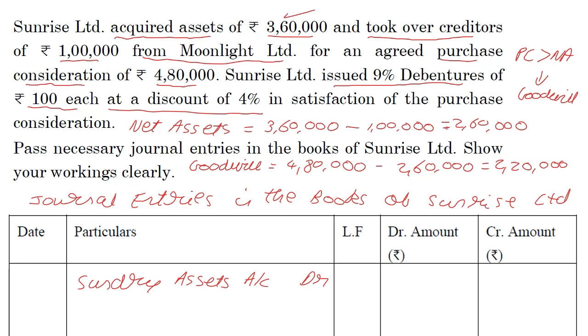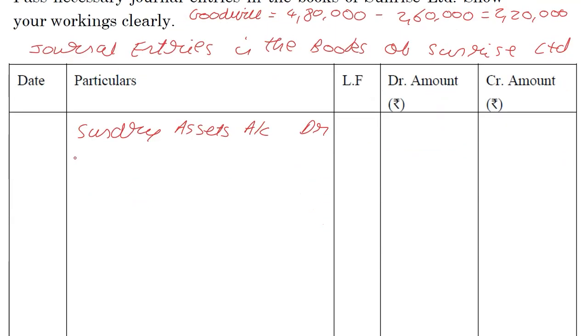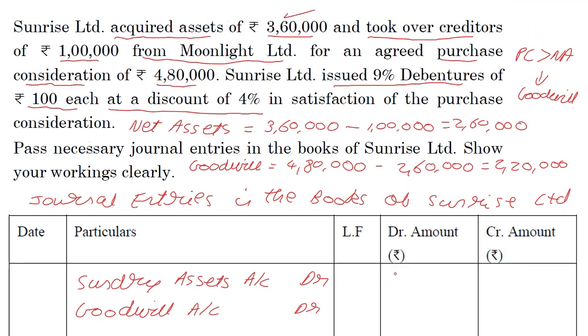Why am I doing that? Because I need to know whether I have to debit goodwill or credit capital reserve, in case it was the other way around. So goodwill account is going to be debited. Assets, I know how much it is, 3,60,000. Goodwill, we just calculated 2,20,000.